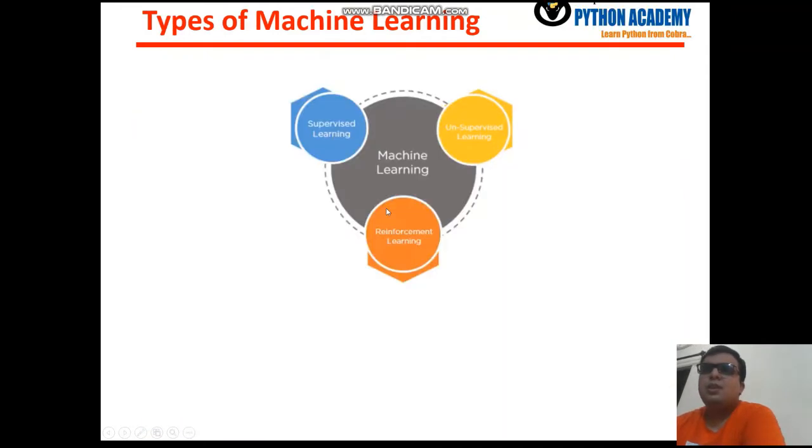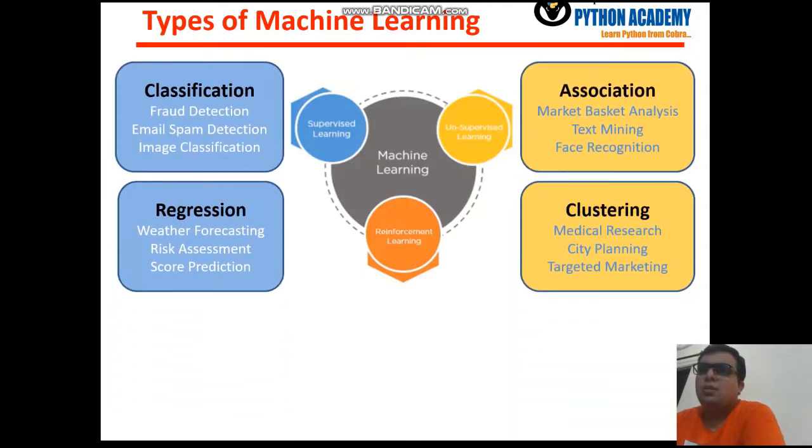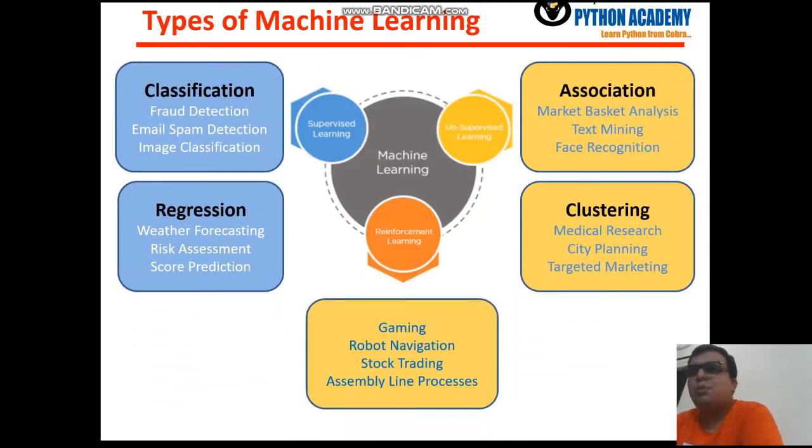Okay, so the next thing is types of machine learning. This is also explained very well in my previous video lectures, but still here we need to see a short description. Supervised learning contains two approaches: one is classification and the second is regression. Whereas in unsupervised learning we consider two approaches: association and clustering. The third thing is reinforcement learning, where we take an experience and from that experience we learn our model.